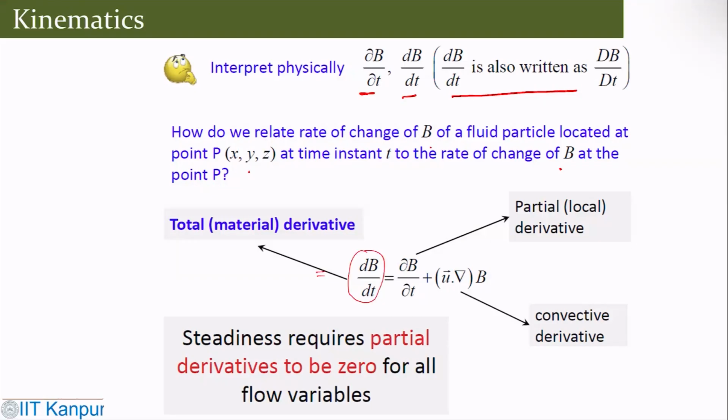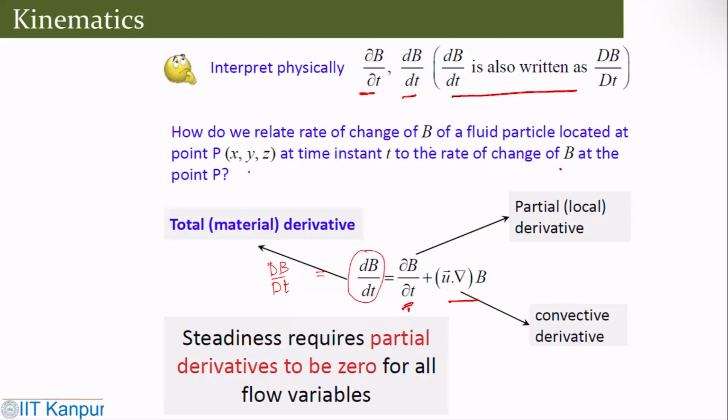One can write Dv by Dt as having a component called the partial derivative and then the convective derivative. When you talk about the flow being steady, this partial derivative has to be zero for all flow variables. Then you can say that it is steady.